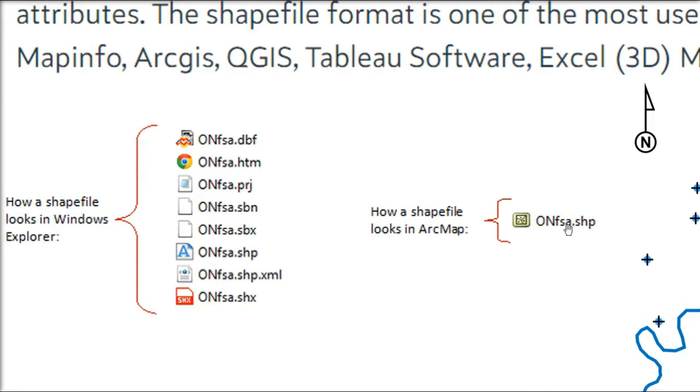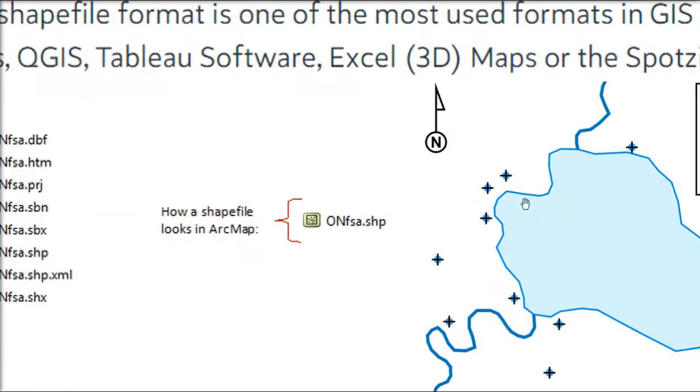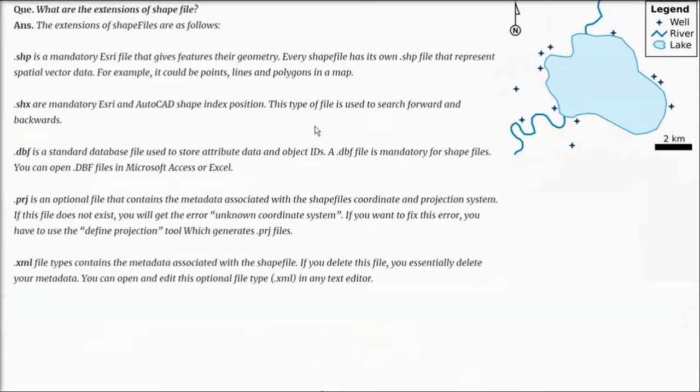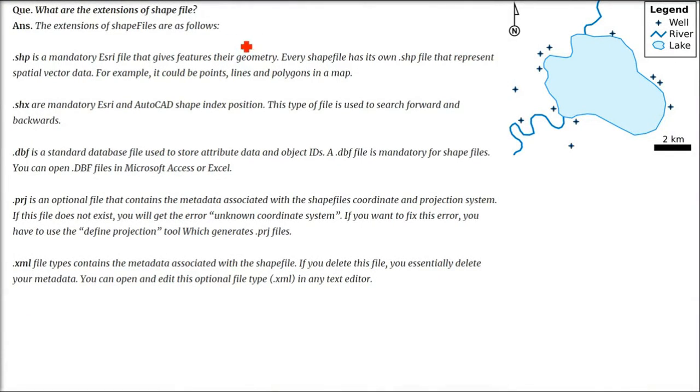This is how a shapefile will look in the famous software ArcMap and ArcInfo. These are the point, line, polygon, and these are different layers. These layers can represent any point, line, polygon, and can represent the whole of the Earth. So what are the extensions of a shapefile?